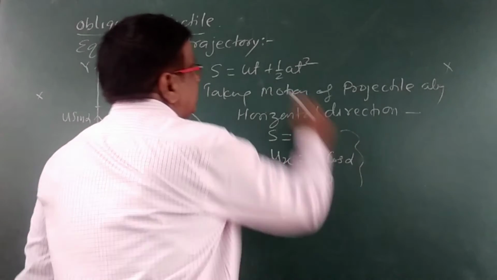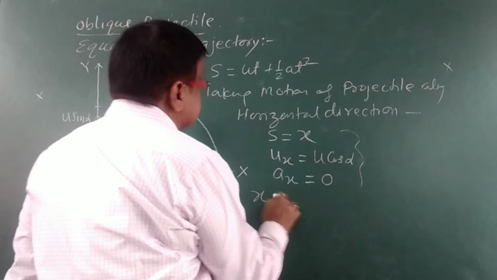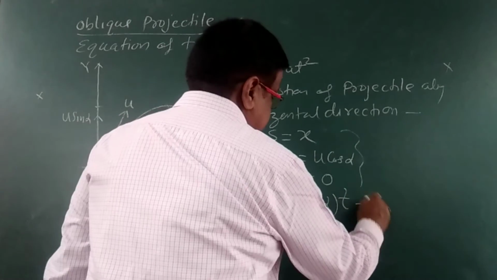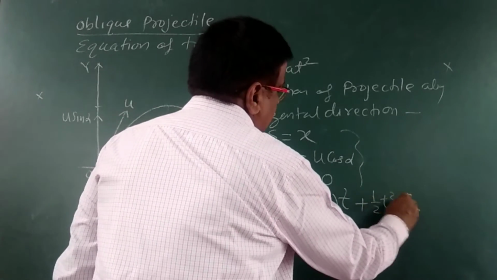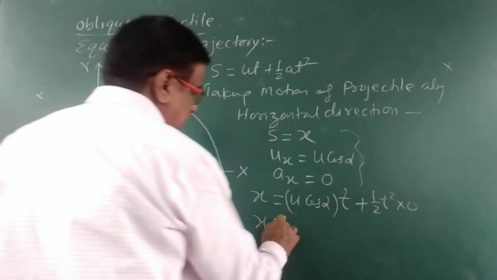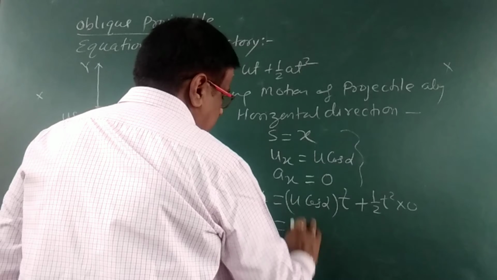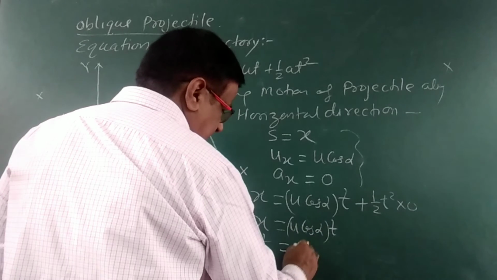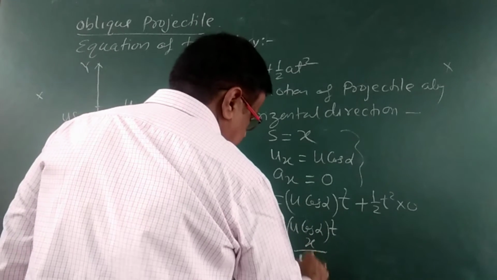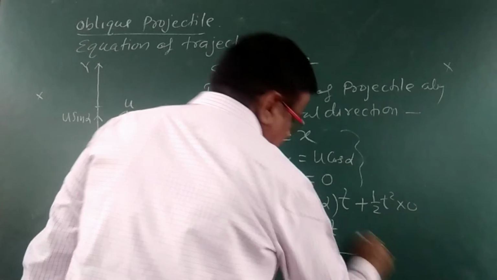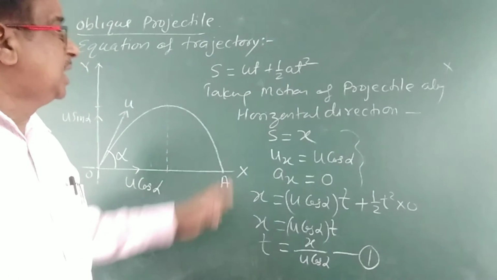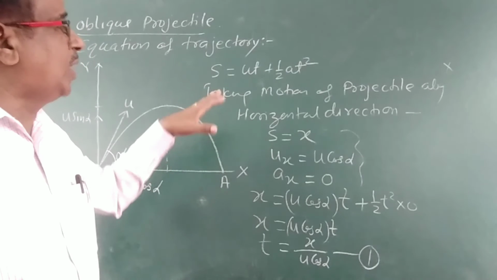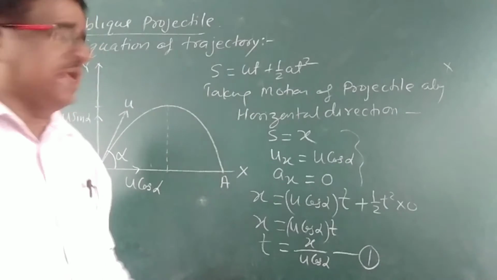Substituting these in this equation, we will get x is equal to u cos alpha into t plus half t square into 0. So we will get x is equal to u cos alpha into t, and therefore t is equal to x by u cos alpha. This is equation number 1. This equation is derived by taking the motion of the projectile along horizontal direction.